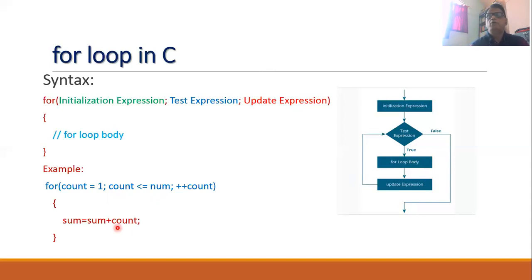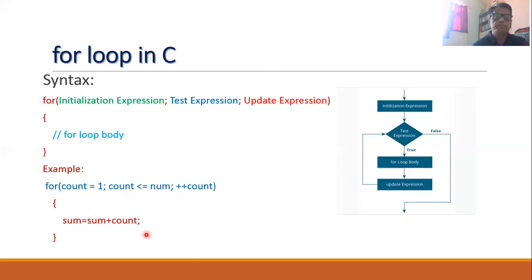If the initial value of the sum is 0, then 0 plus 1, that is, the addition will be made. Now again, this count value will be incremented and it will become 2. Now this test expression is tested again. Count has become 2 and it is still less than 15, and therefore the body of the loop is executed again.